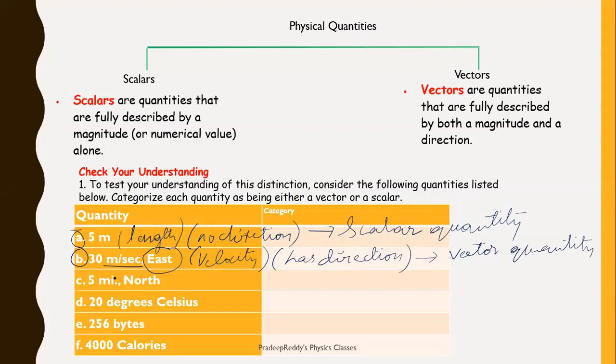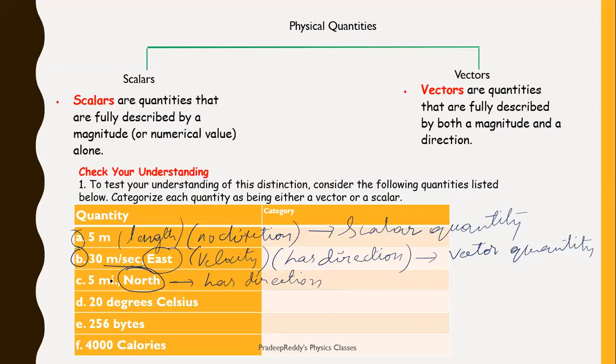And coming to the third one, here direction is mentioned to you. Some quantities may have direction, but you cannot call them vectors because they do not obey vector laws.